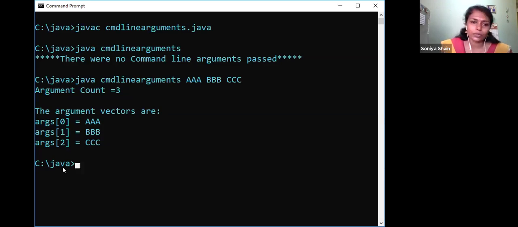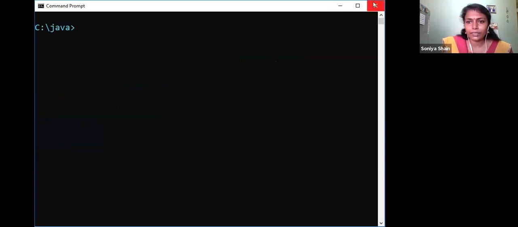So this is the illustration of how you pass the command line arguments, how the program accepts the command line arguments, and how you can print the accepted command line arguments through the program statements. So from this program, I hope that all of you understood the concept of command line arguments. Then next, we will go for some other programs. I will share the next program with you.